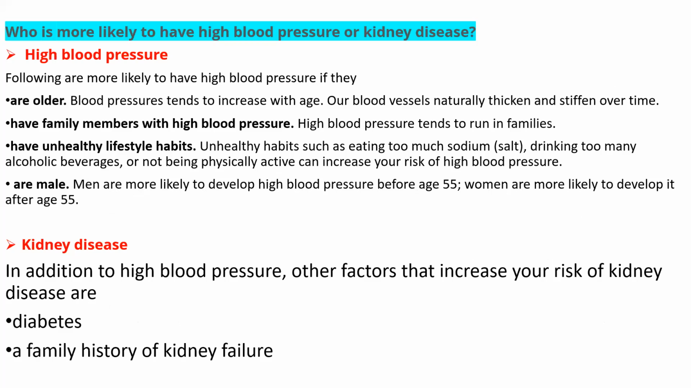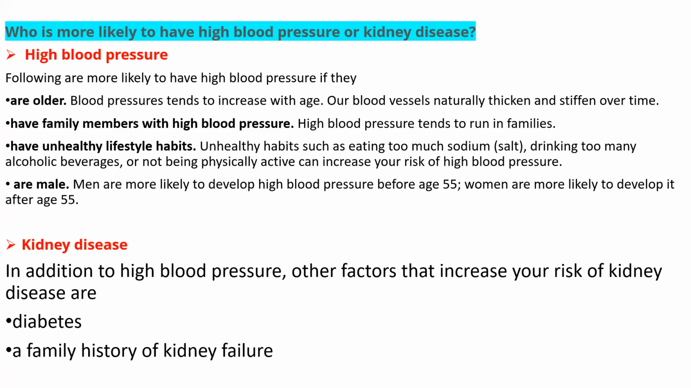Blood pressure tends to increase with age. As we grow older and older, our blood pressure tends to increase. Our blood vessels naturally thicken and stiffen over time. So as we grow older, our blood vessels naturally become thicker and then stiffen from time to time. That is the reason why older people have more chances of developing high blood pressure.